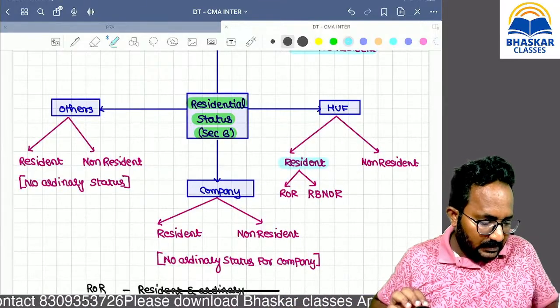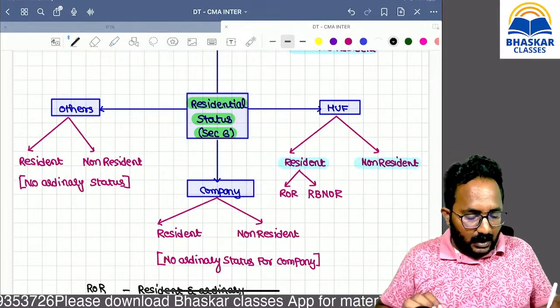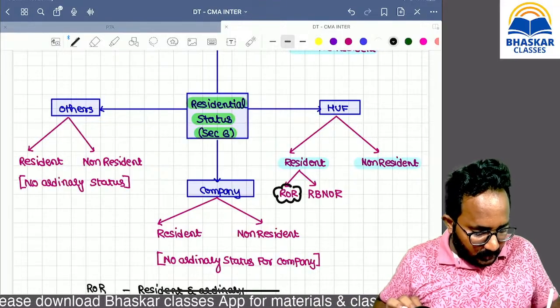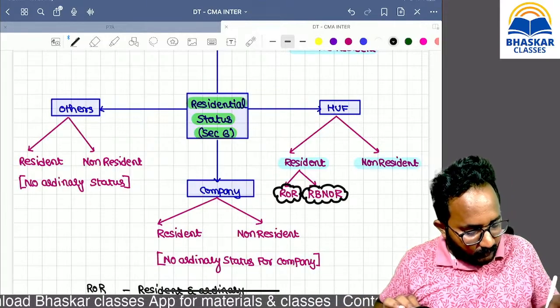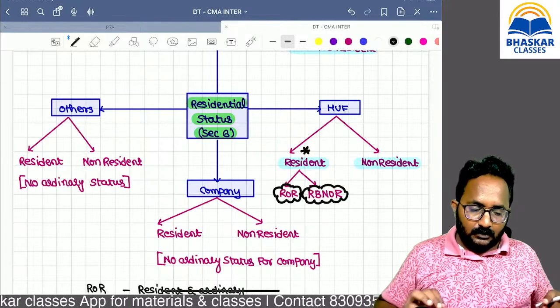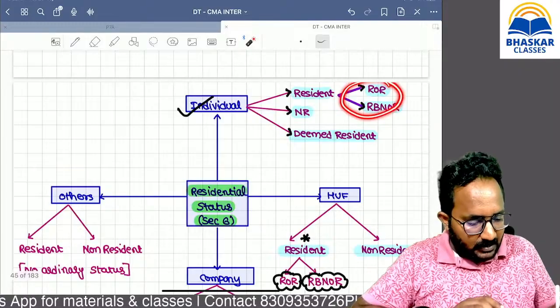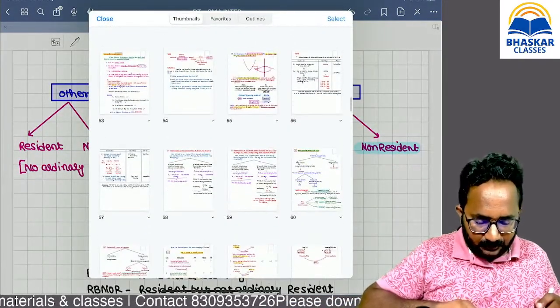Next you will get the answer as a non-resident, or as a resident. If you got an answer as a resident, you have to find out the ordinary status also. So remember, for individual, ordinary status is there, and for HUF also we have to find out the ordinary status.